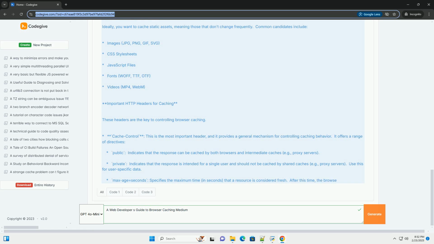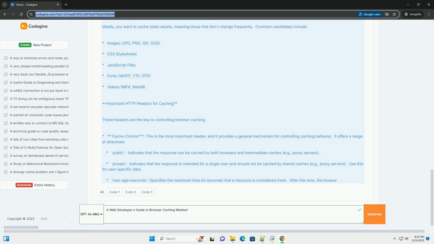Caching strategies and best practices. 1. Long-term caching with versioning, cache busting. The most effective strategy for static assets is to set a very long Cache-Control max-age value, for example 1 year, and then invalidate the cache whenever the asset changes. You can do this by adding a version number or a content hash to the file name.